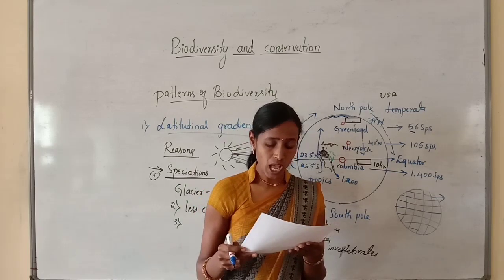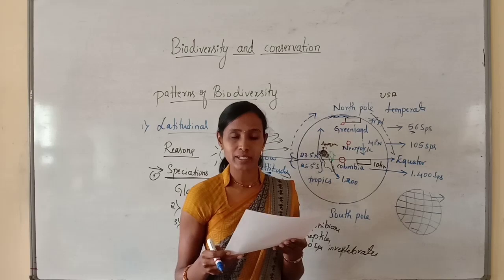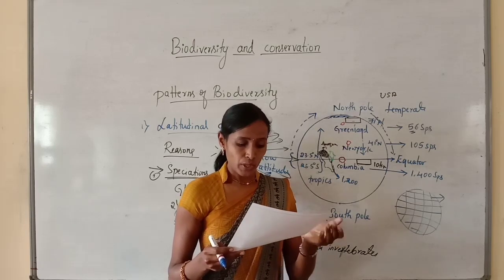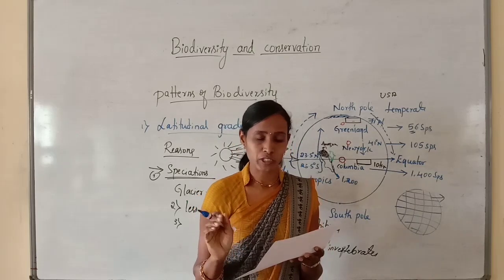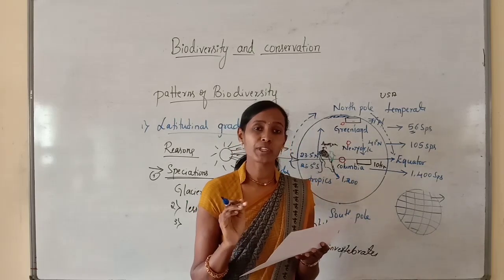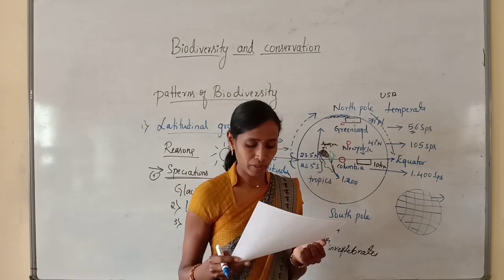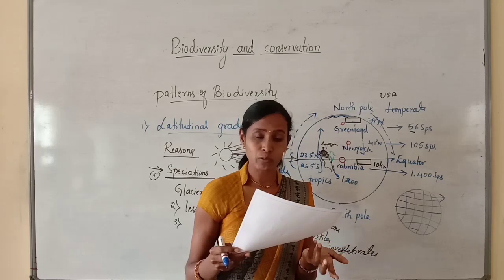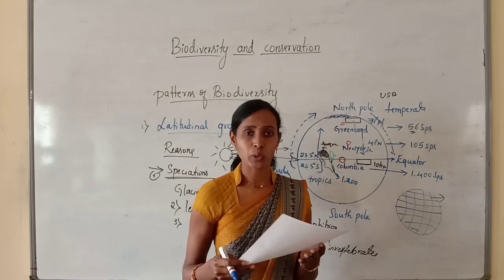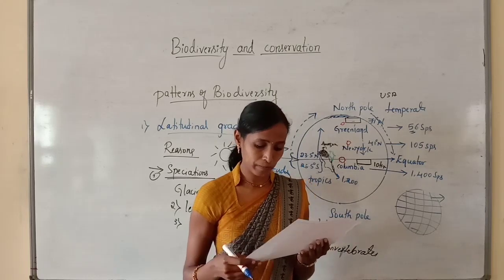And next question: how many species on earth might still be waiting to be discovered and named? According to IUCN, there are about 1.5 million species described. But how many species are yet to be discovered? Option A, 1.5 million; option B, 6 million; option C, 7 million; option D, 1.0 million. You know, about 6 million species are yet to be discovered and named.